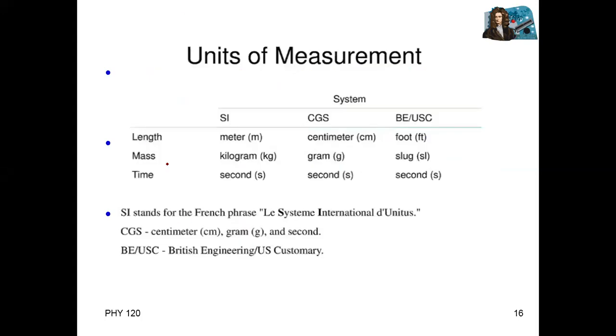Okay, we have different unit systems. There are two types of units. One is called basic units. The second is called derived units. And there are different systems: the CGS system, centimeter-gram-second, and the British engineering system. But in 1960, one international system was established, called the System International.